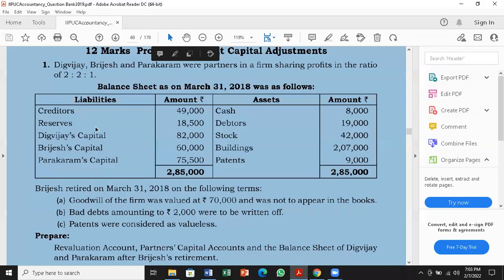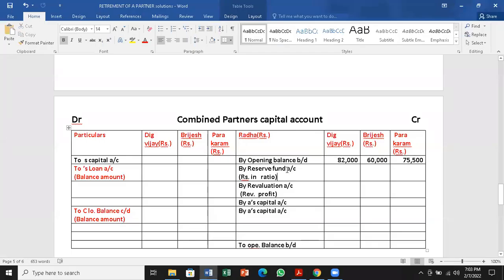Next, we have to search for reserves. We have a reserves here, 18,500, that to be divided here among the old partners. Reserves amount is 18,500 in 2:2:1 ratio. $7,400.